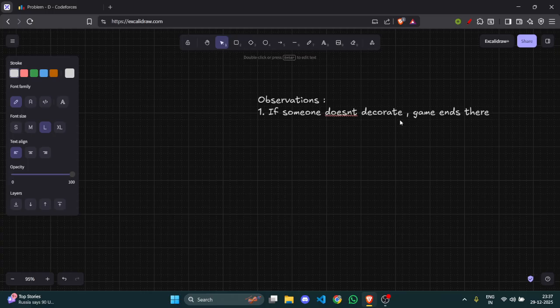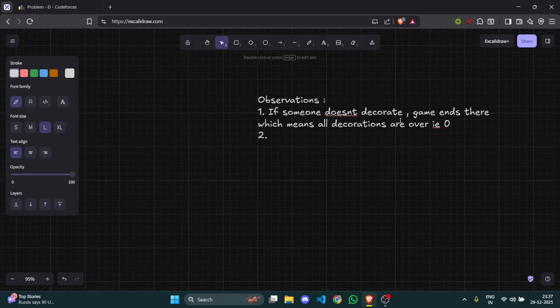If someone doesn't decorate, then no person ahead can decorate, because the question says that if someone doesn't decorate, then the game should end, which means no more decoration should be left, which means all decorations are over, all decorations are 0.